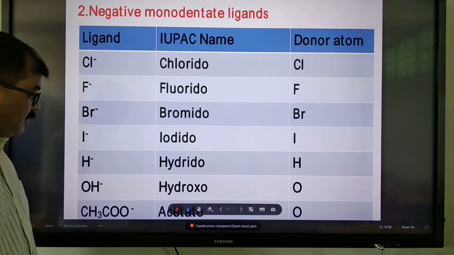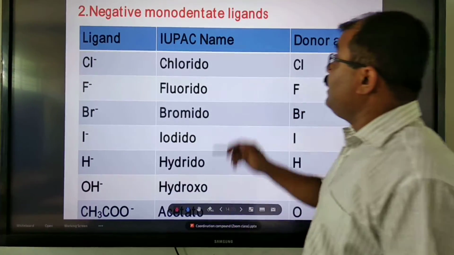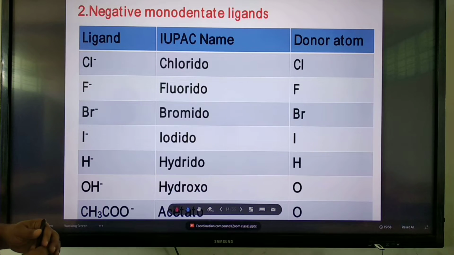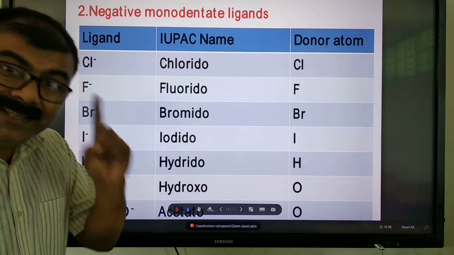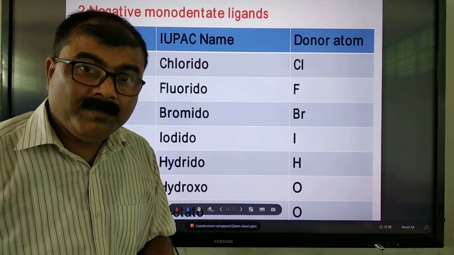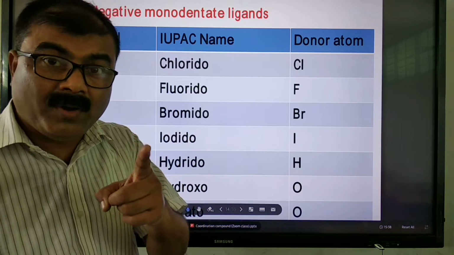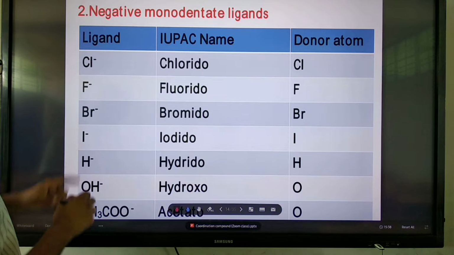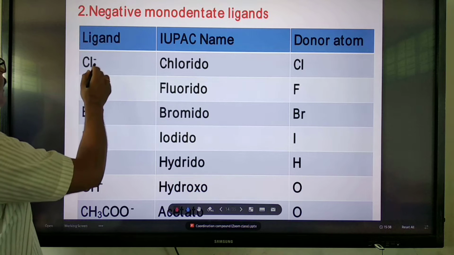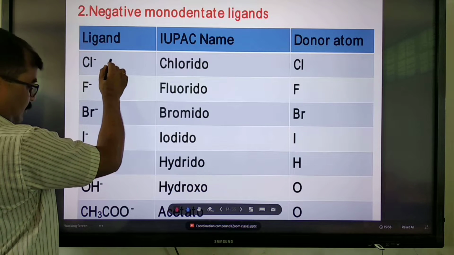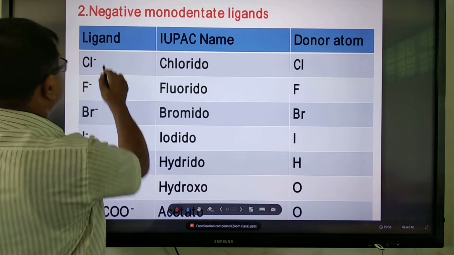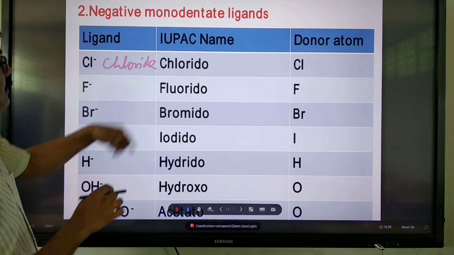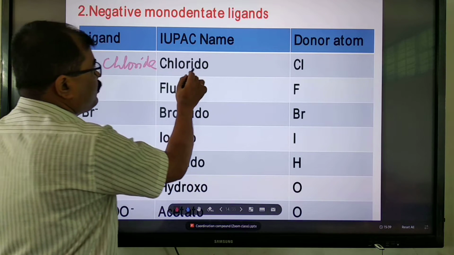Now some more examples: negative monodentate ligands. Monodentate, denticity 1: one donor atom can form one coordinate bond, but the charge is negative. That is a negative monodentate ligand. What are the familiar ligands? Suppose here is Cl minus. This is chloride.